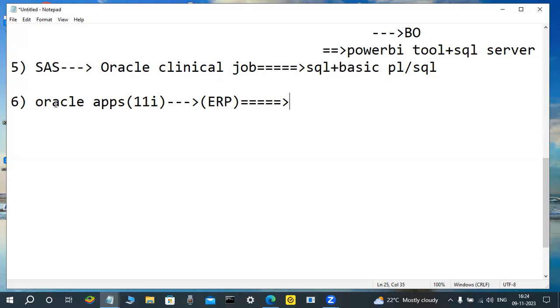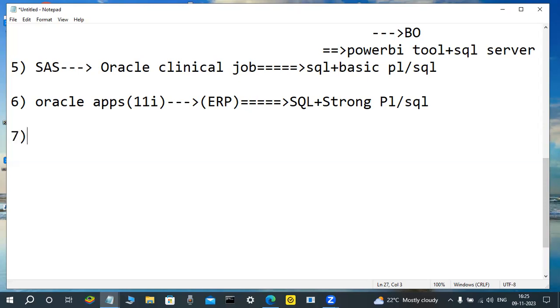Why? Because not only SQL, not only strong PLSQL, but also D2K, Developer 2000. Anybody have an idea? Forms and reports are there. Olden days programmers maybe have an idea. Those persons work as ERP programmers in Oracle apps. That is difficult. That's why SQL knowledge is required, plus strong PLSQL knowledge is required, not light. So those persons only learn the Oracle apps ERP course. Now they are interested to settle on the ERP side.